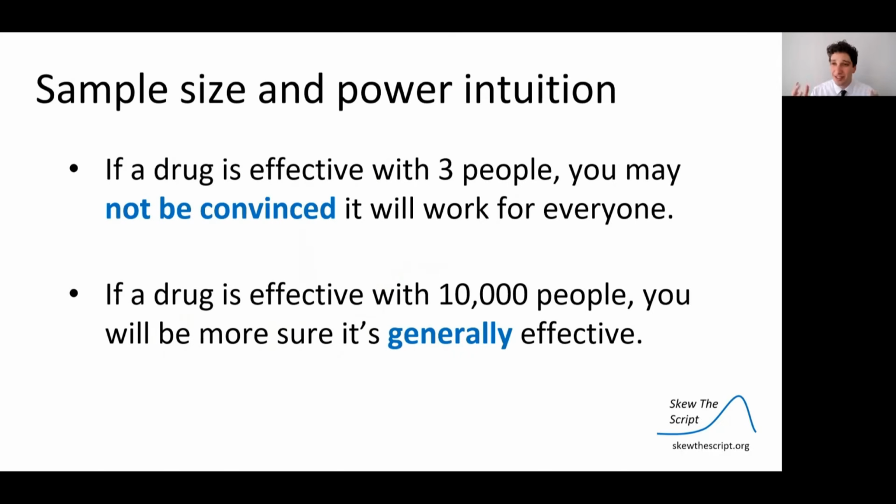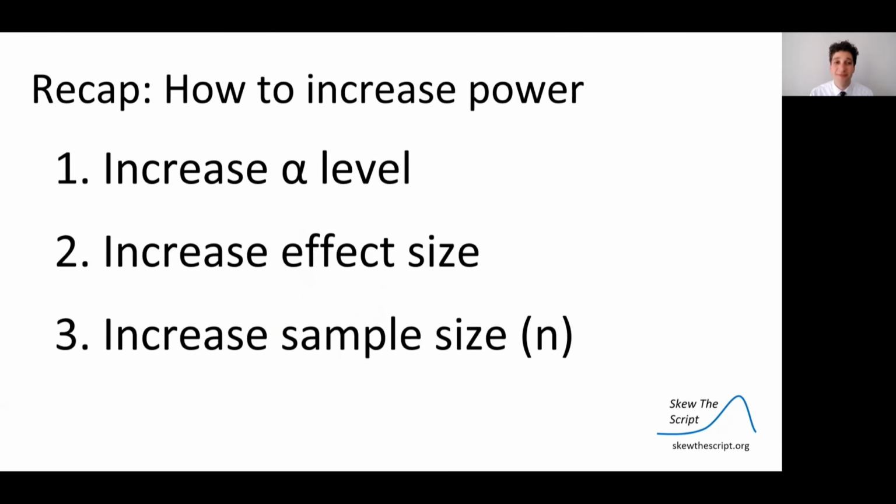And the reason why, there's some intuition here. For example, imagine the drug is effective with 3 people. You only enroll 3 people in your study. You might not be as convinced that it will work for everyone. But if you had 10,000 people and you see positive results among 10,000 people, you'll be more genuinely sure it's effective in the general population because of that higher sample size. You have a more precise test, a more powerful test.